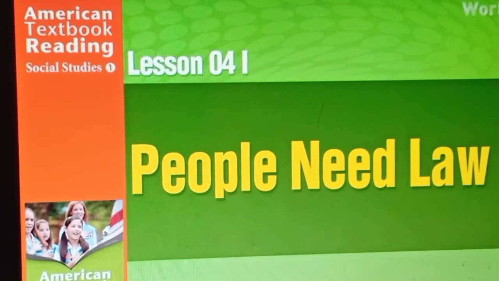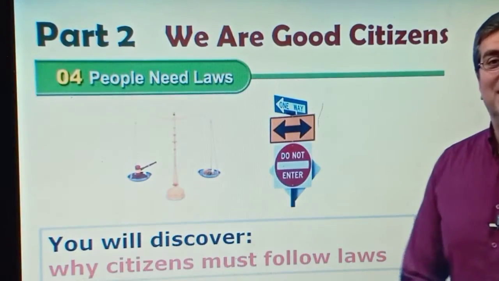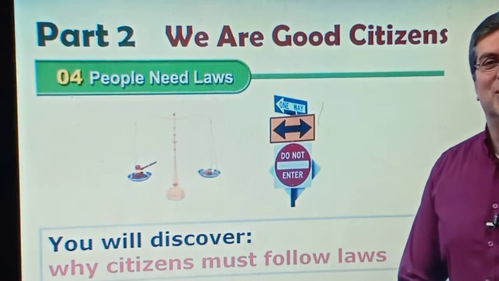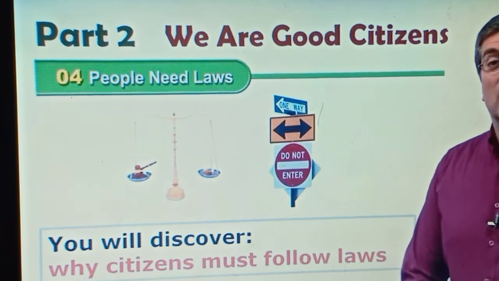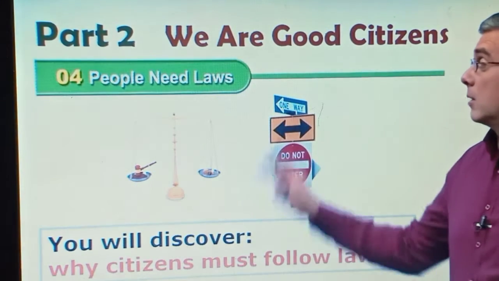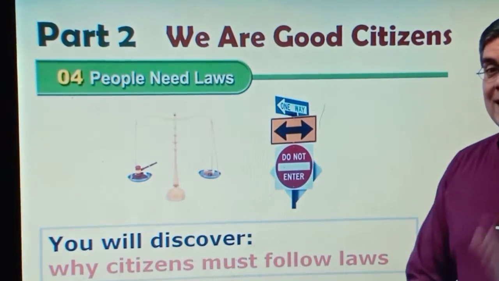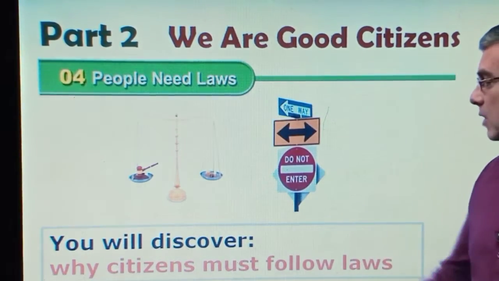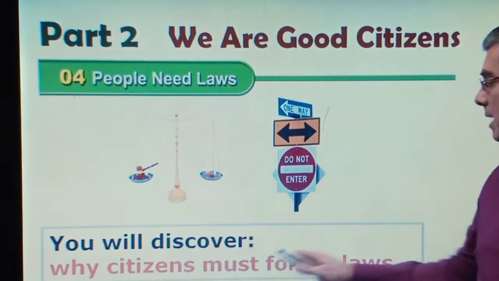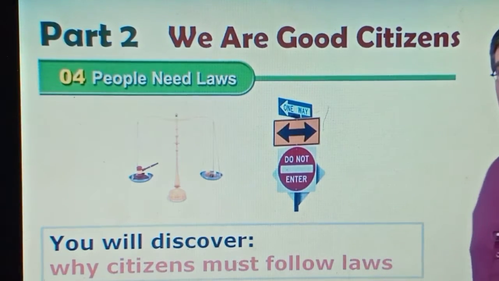Lesson 4. People need laws. Hello everybody, welcome back to American Textbook Reading. I'm Prince Stuart. We're talking about people need laws. In this unit, you'll discover why citizens want to follow laws.